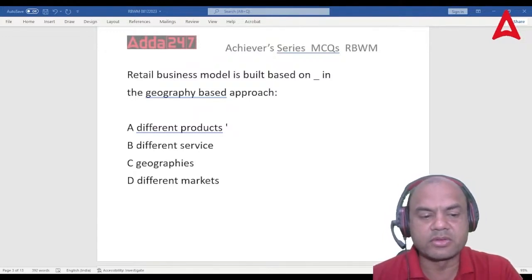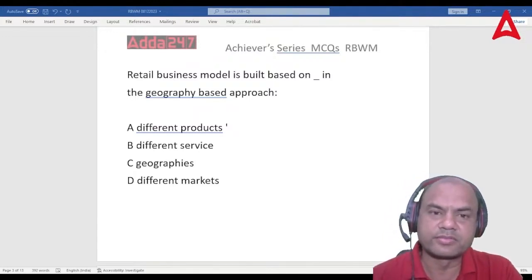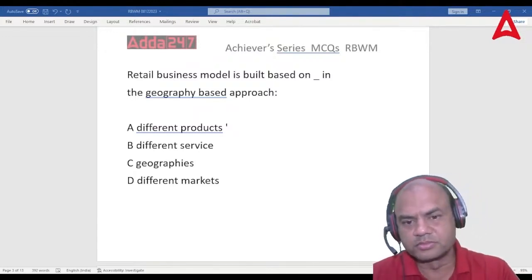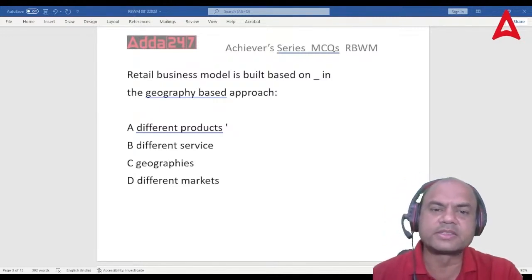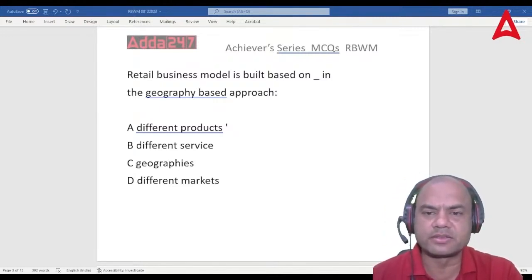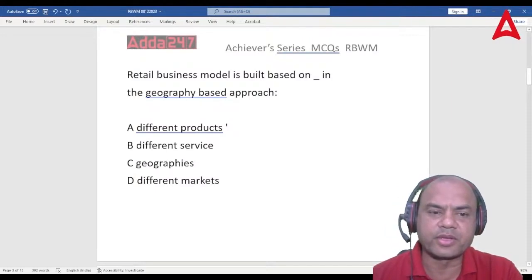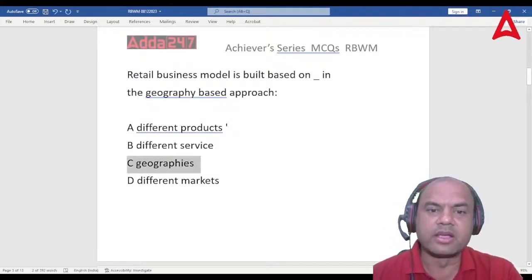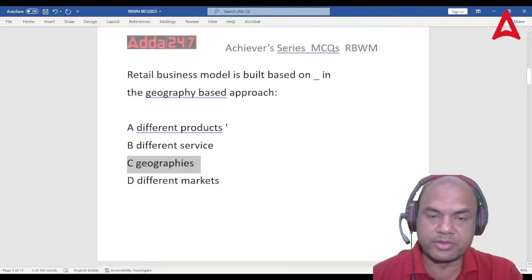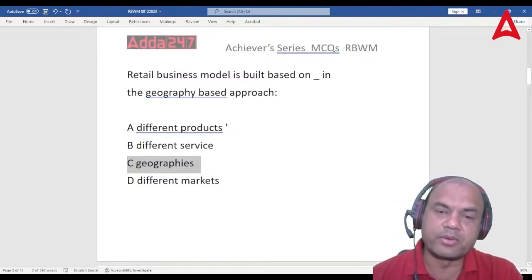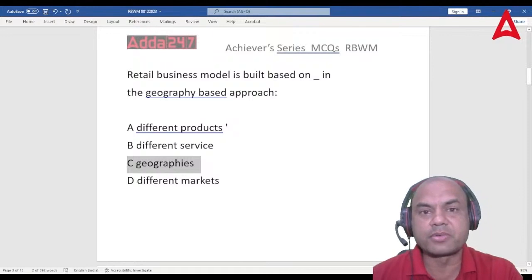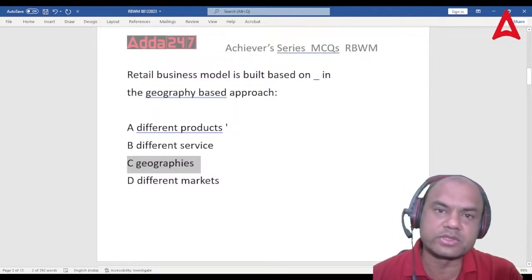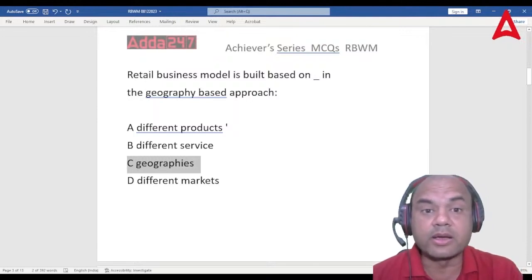Think over it, the answer is very simple. It is geographies. Yesterday we covered different approaches: segmented approach, geography based approach, then departmental approach. I gave some one-liners for you also, so follow that completely.